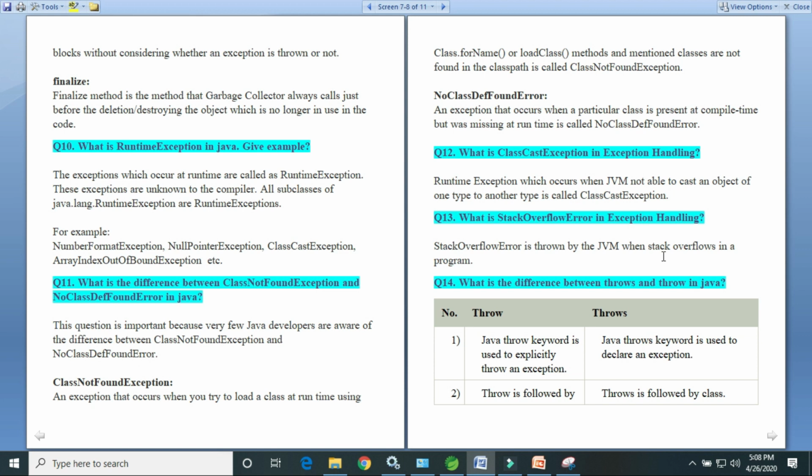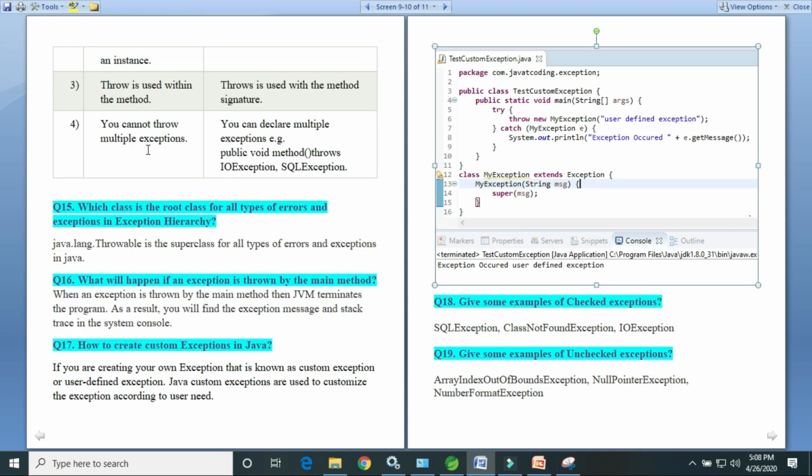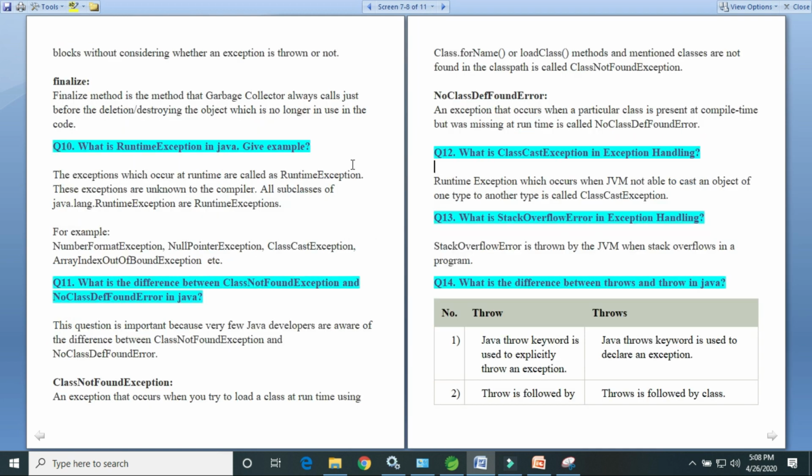Right. Next question is, what is the difference between throw and throws? This is a very important question. So throw is a keyword that is used to explicitly throw an exception, and the Java throws keyword is used to declare an exception. Here throw is to throw an exception, and throws is to declare an exception. Throw is followed by an instance, and throws is followed by the class.